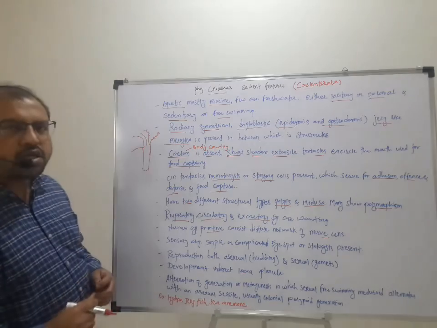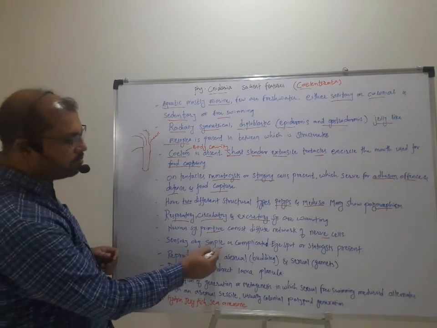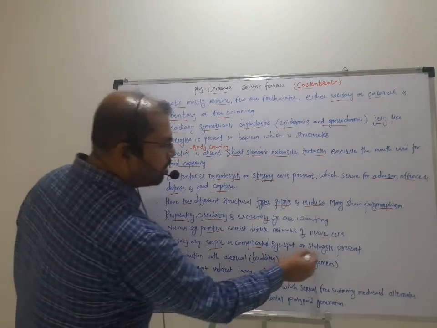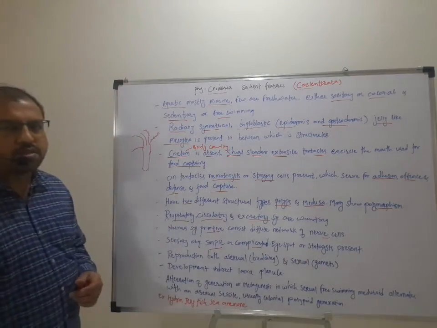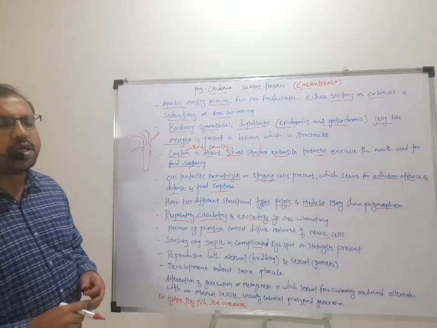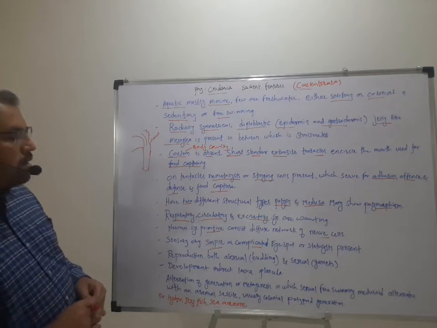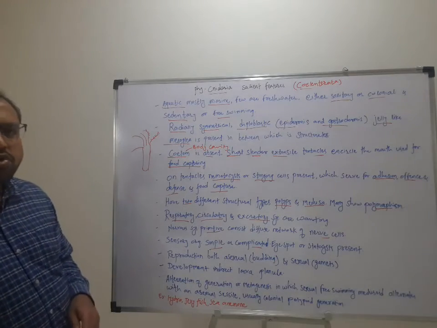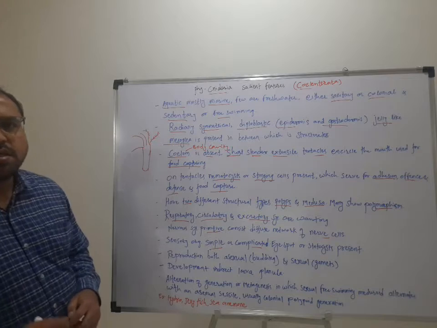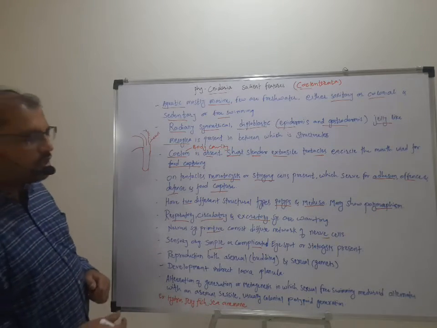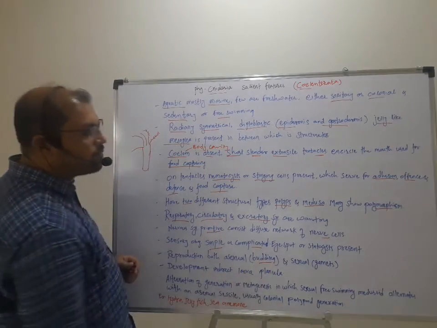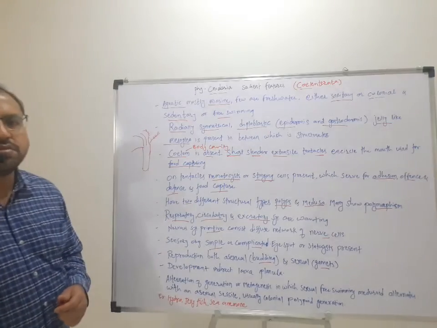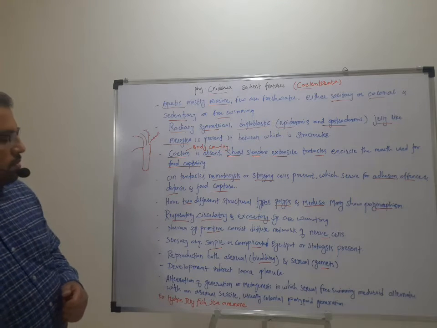As far as the sensory organs are concerned, which are simple or complicated, eye spots or statocysts are present. Then reproduction in these cnidarians is carried out by both asexual as well as sexual mode. Asexual by budding and sexual by the formation of gametes, that is sperms and egg or ovum.